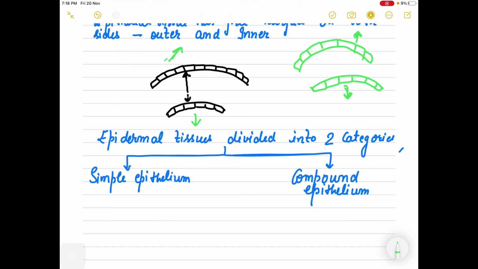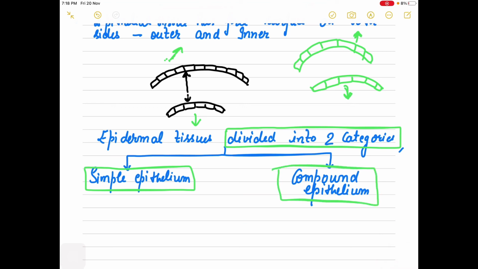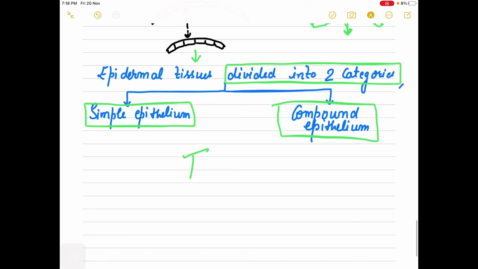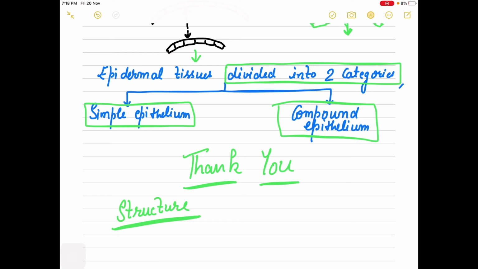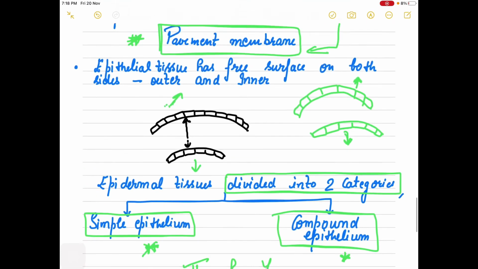Epithelial tissue is further divided for study into two categories: simple epithelium and compound epithelium. These two categories I will take in detail in Monday's lecture, right? We will talk in detail about the structure and characteristics of simple as well as compound epithelium, and we will see how these two epithelia are different from each other.